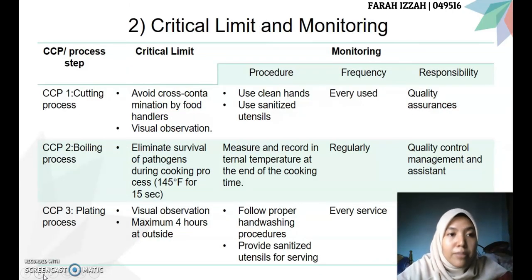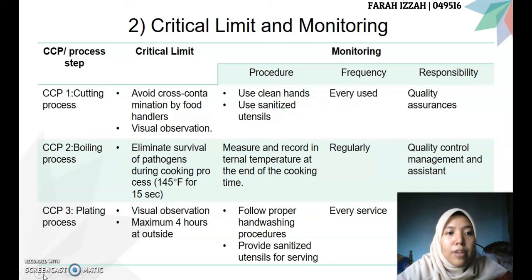For CCP1, which is the cutting process, the critical limit is to avoid cross-contamination by food handlers and also visual observation. For monitoring CCP1, the procedure is to use clean hands and use sanitized utensils. The frequency of monitoring is every use of the cutting board, and the responsibility is quality assurance.